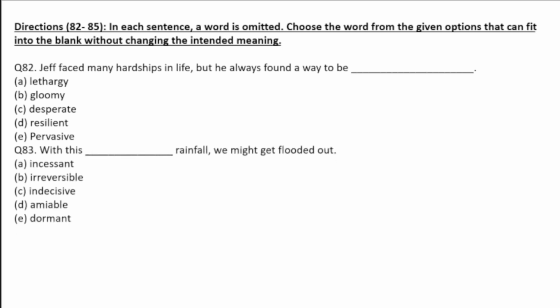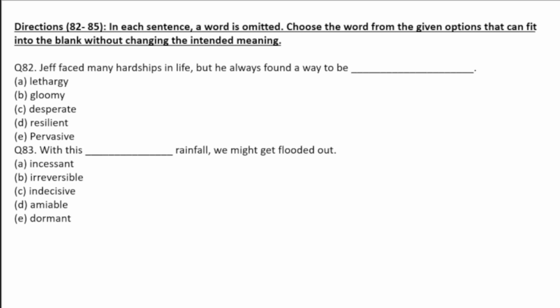Next, second one. 83. With this dash rainfall, we might get flooded out. That means that's a huge rainfall. So in such a case, what kind of adjective should we give to rainfall? With this dash rainfall they are asking, so we must find an adjective here for that rainfall.